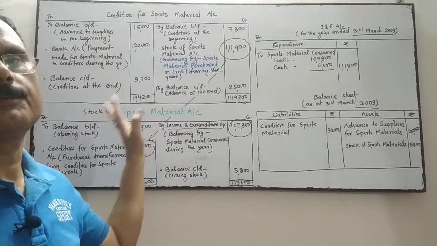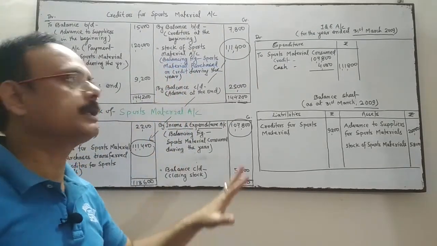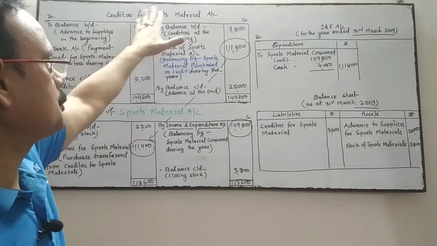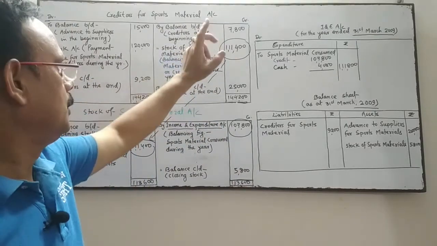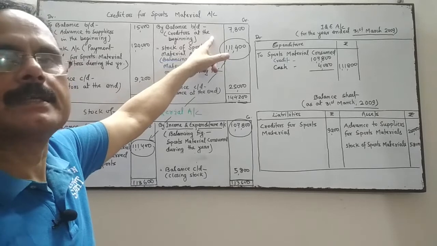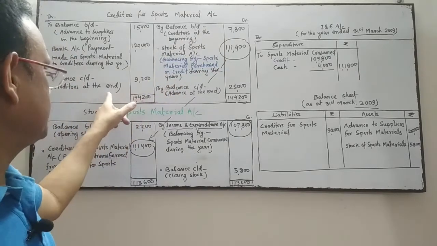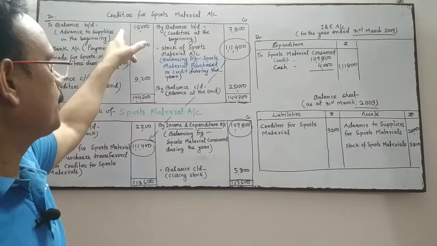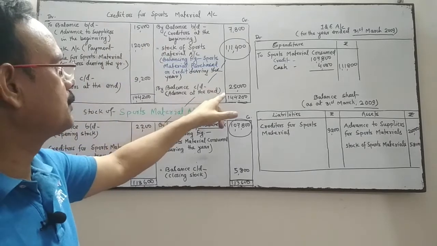If this type of information is given in the question, then you have to operate the creditors for sports material account. Opening balance of creditors this side, closing balance of creditors this side, advance opening this side, advance closing this side.